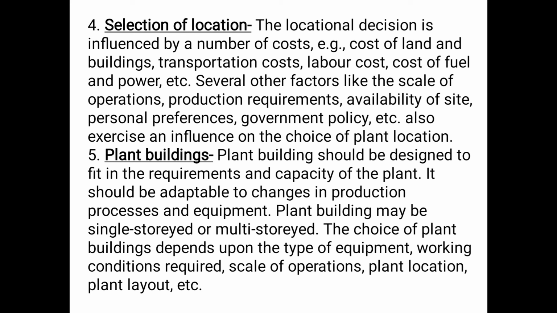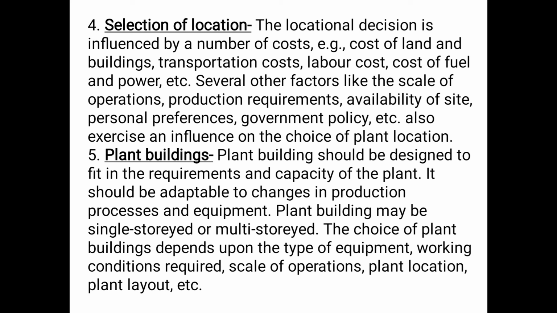The choice of the place where the factory or plant is to be located has an important influence on the cost of production. Basically, the plant should be located at such a place where production and distribution costs are minimum. So the location selection is based on these factors, the cost of land and building, transportation cost, etc., which we have discussed.